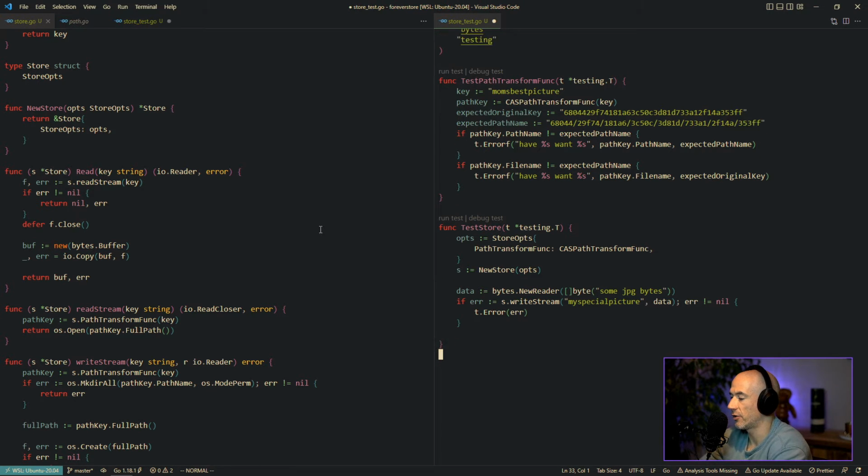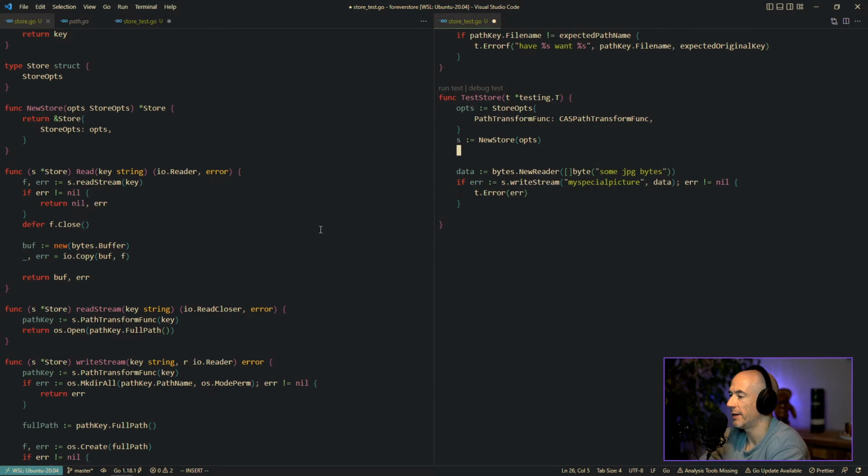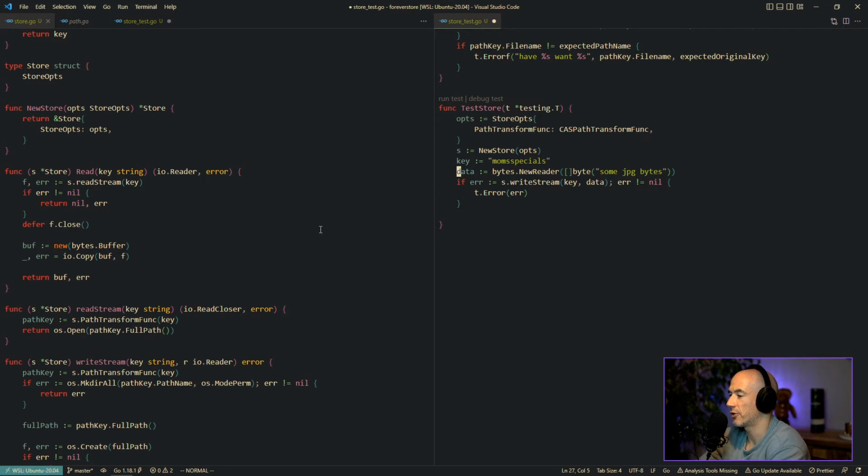Let's test this, right? So let's put it up higher. So we're gonna say here data. We're gonna read what is this? My special picture. Let's make a key. I'm gonna say the key. What's going on? It's gonna be mom specials. We're gonna read the key. These are the bytes. These are the data, right? This is a new store. We're gonna write this, and then we're gonna read this, right?